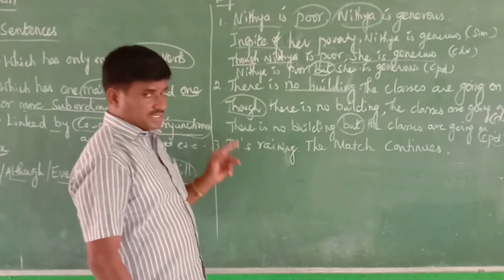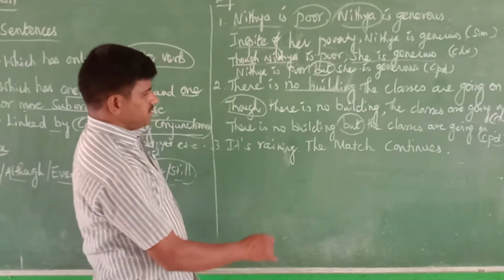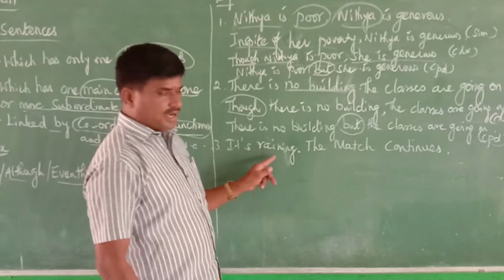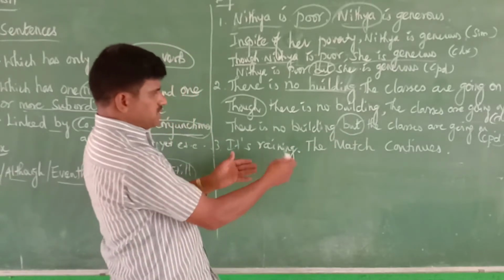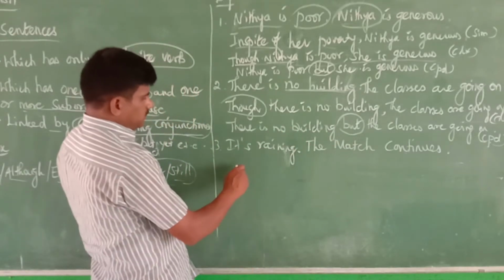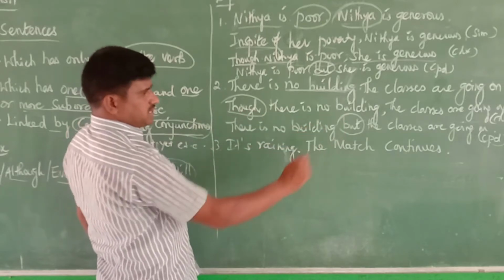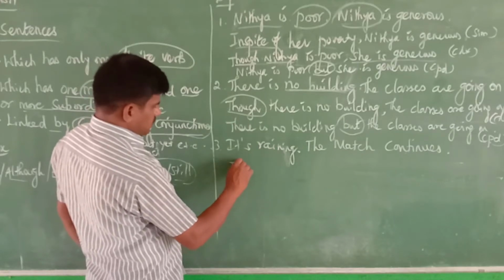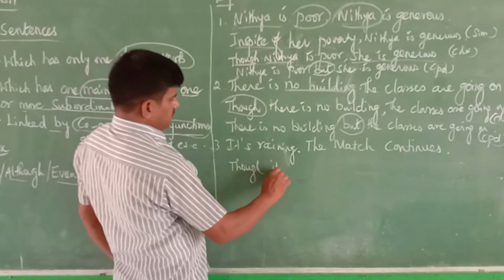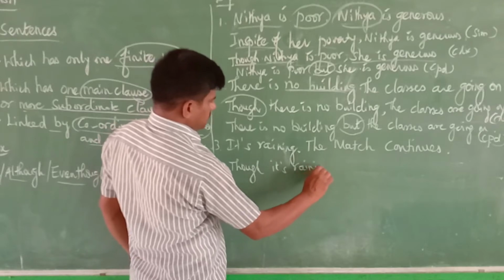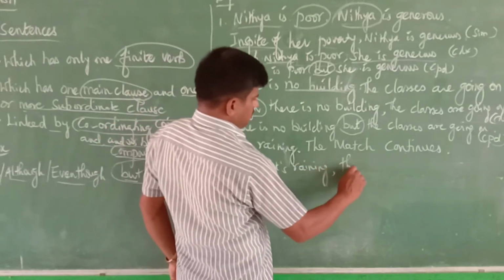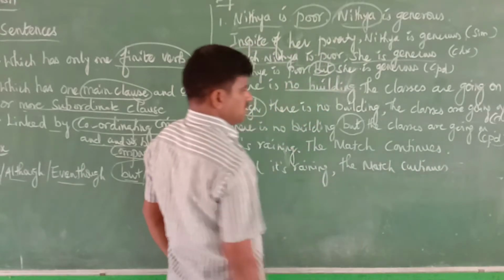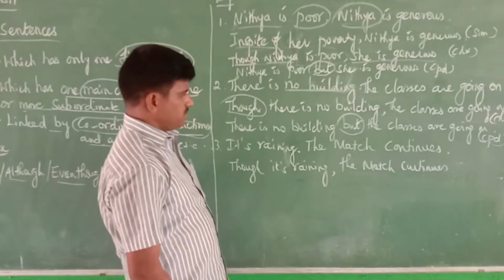We go for the third answer. It's raining: this is one sentence. The match continues: this is another sentence. We can write this in two ways. Here we can use complex and compound. Otherwise, we can use a simple sentence also. Here, it's raining. Use though: though it's raining, comma, the match continues.